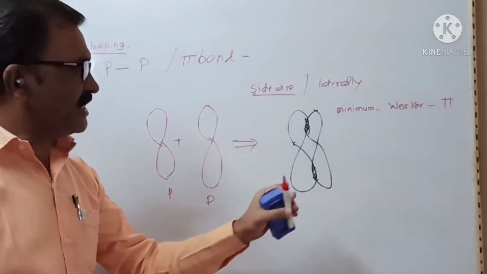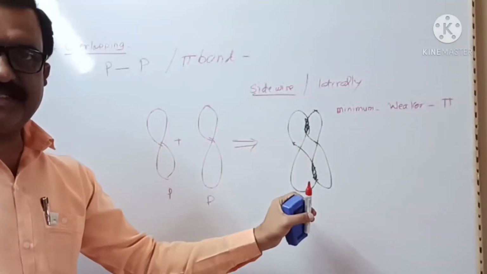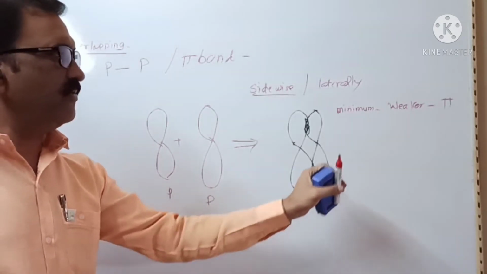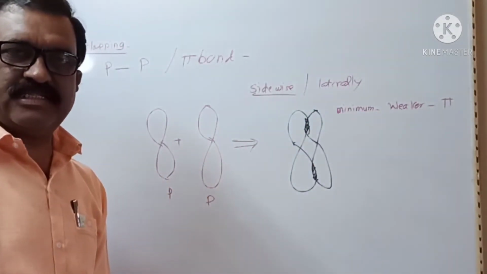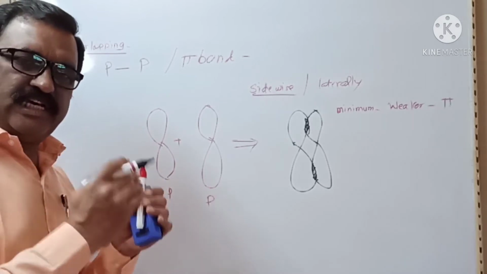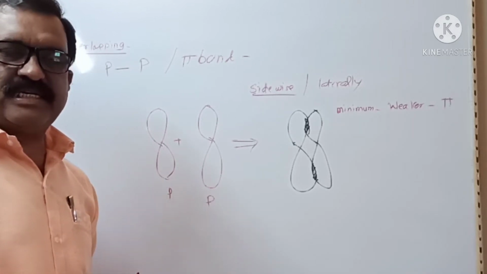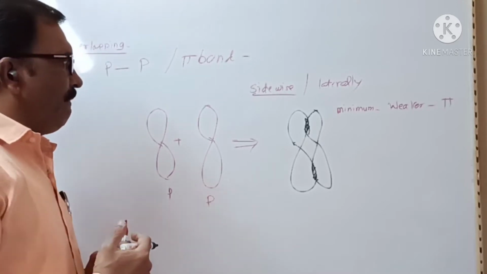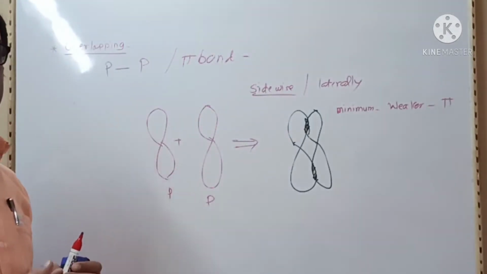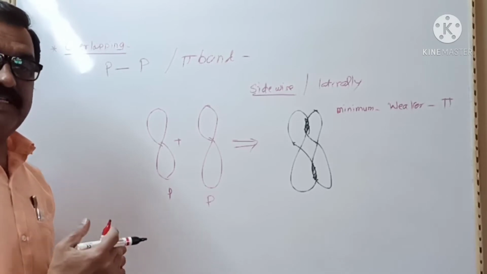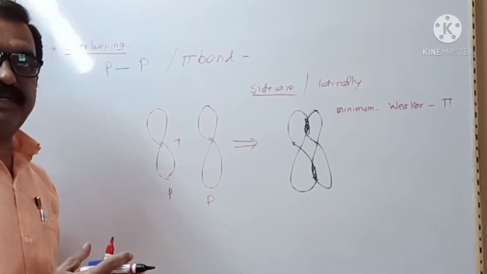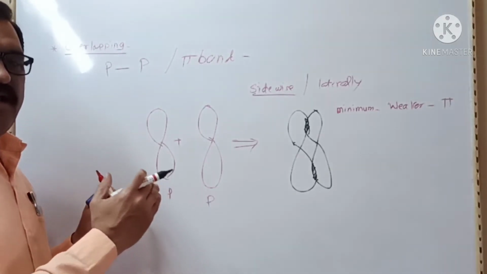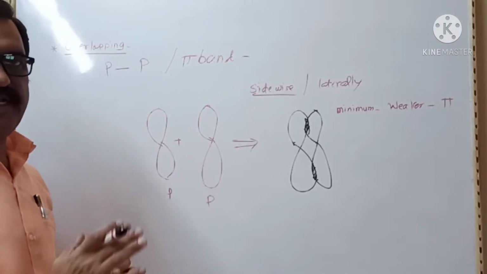As the extent of overlapping is less, the bond formed is weak, which is known as a pi bond. And hence, a sigma bond is always stronger than a pi bond because its extent of overlapping is maximum, as overlapping takes place linearly or along the internuclear axis.